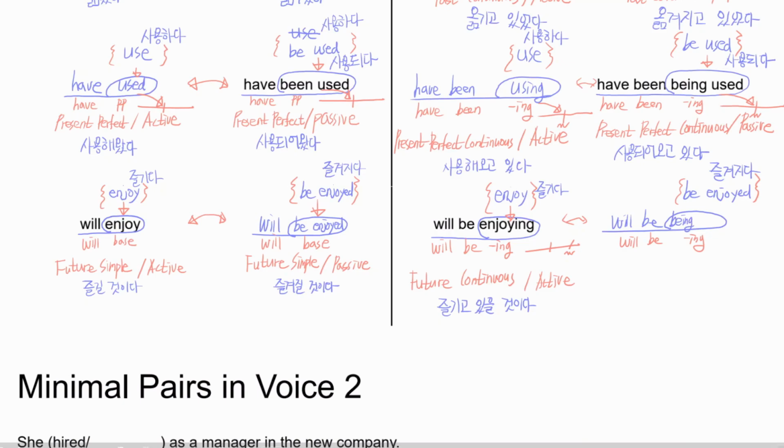It's very difficult, right? Enjoyed. So will be being enjoyed means what? It has the same tense, future continuous. But in passive voice, right?